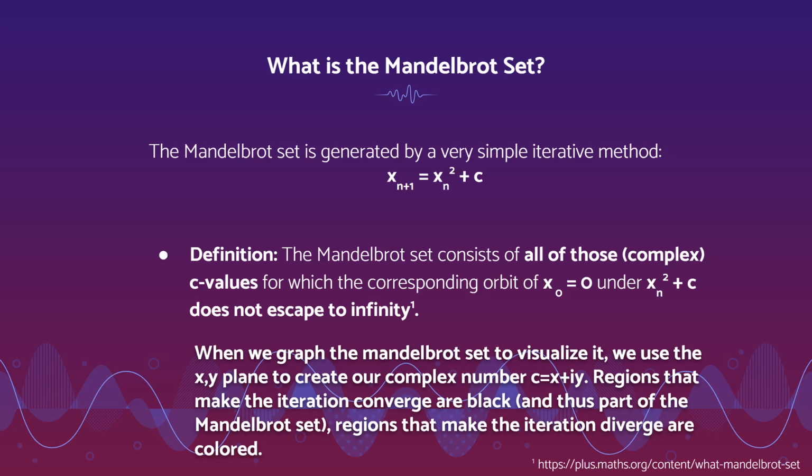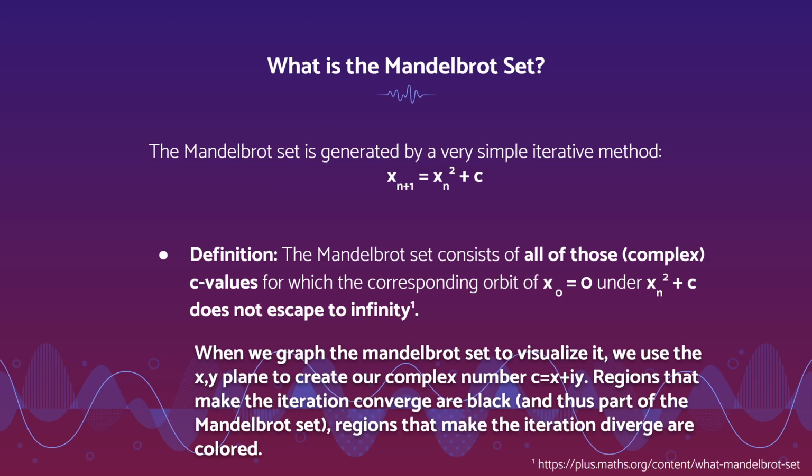So the iterations are run, and whatever you're using to code it will determine, okay, in this many iterations, was it converging or was it escaping to infinity?